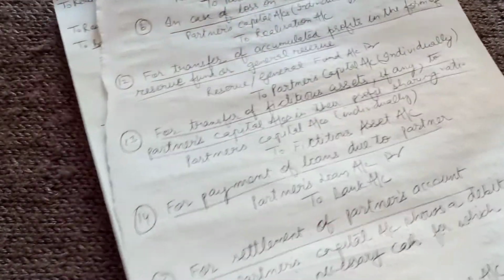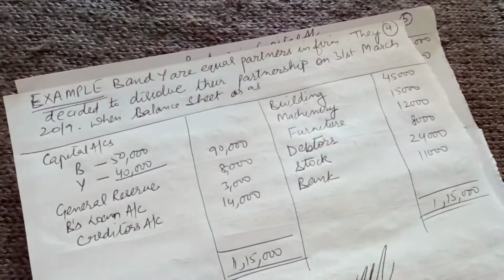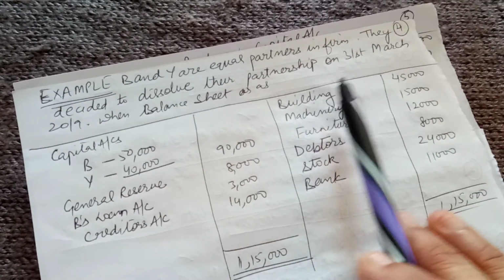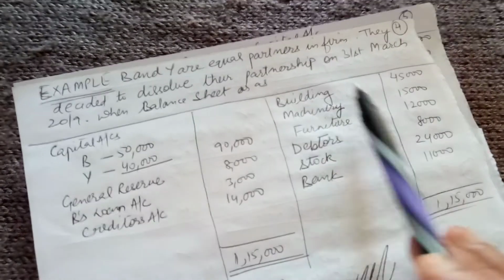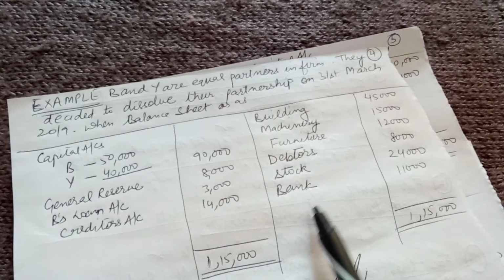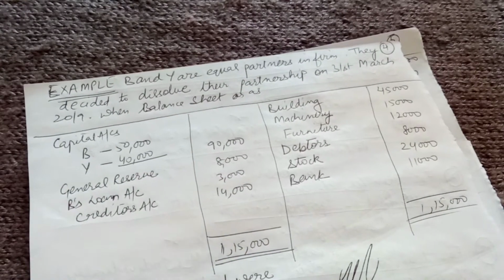Now let us do one example to make our entries more clear. Here B and Y are equal partners in the firm. They decide to dissolve the partnership on 31st March when the balance sheet is as follows: building, machinery, furniture, debtors, stock, bank, and capitals, general reserve, B's loan and creditors account.